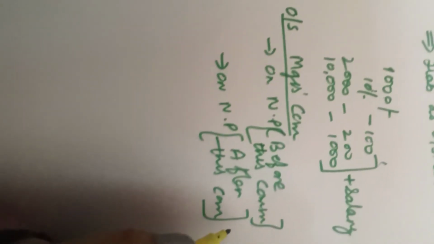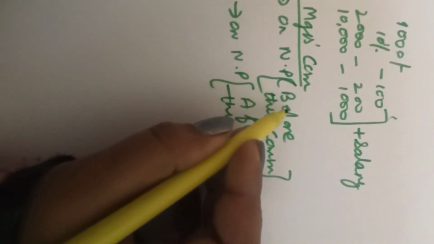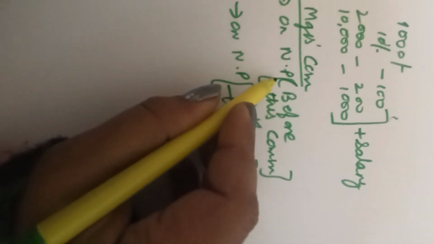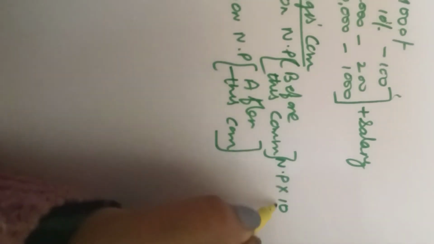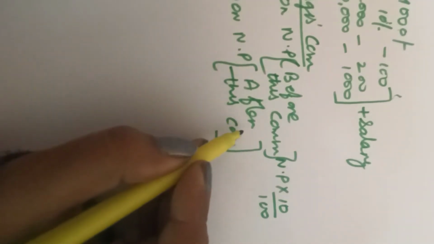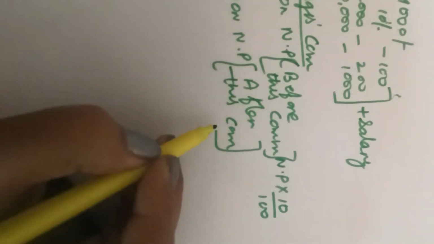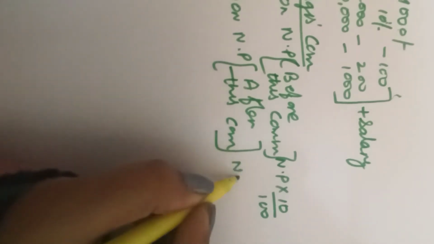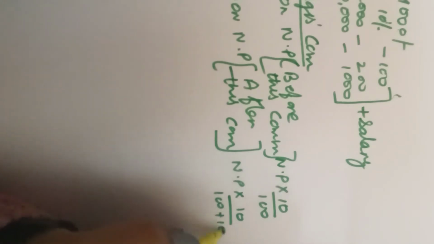The calculation formula for manager's commission will be: if it is given that the manager is being paid commission on net profits before charging this commission, then on the net profit he gets the decided rate. Suppose it is 10%, then rate upon 100, 10 upon 100. If it is given that the manager is to be given commission on net profits after charging this commission, then it is net profit into rate upon 100 plus rate.